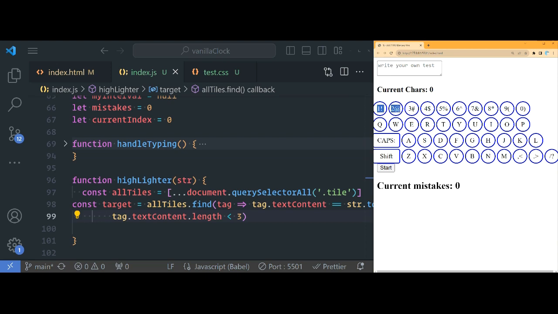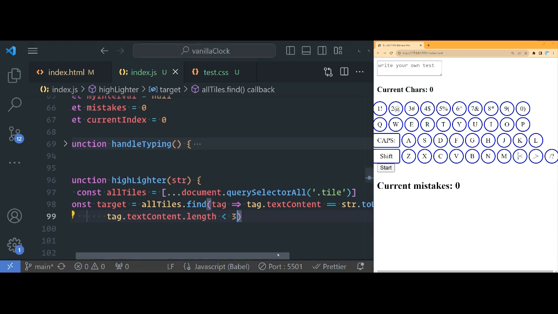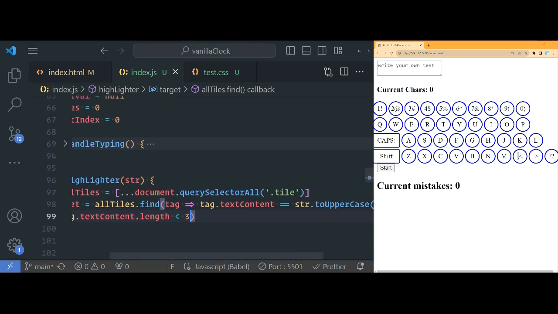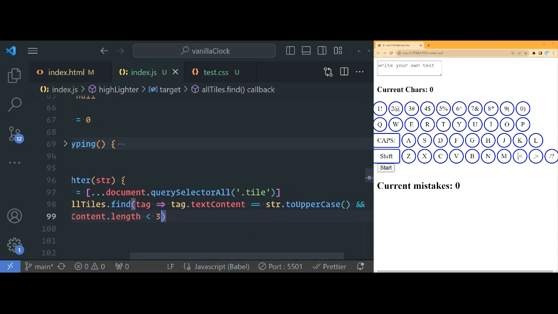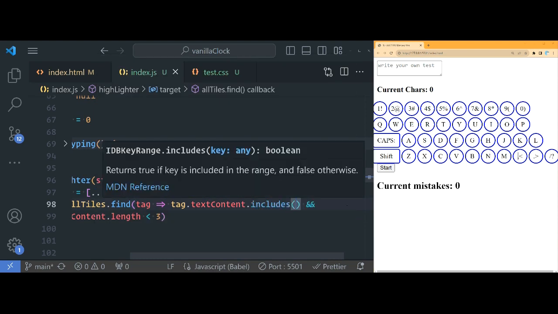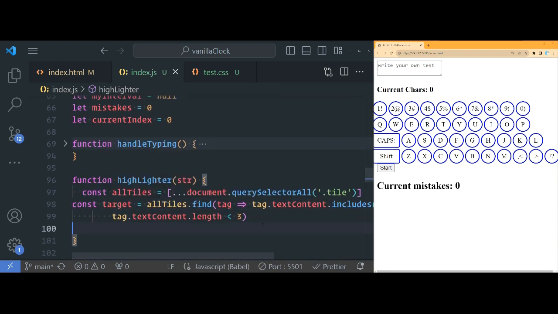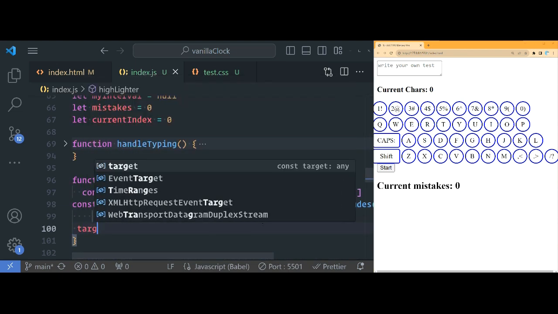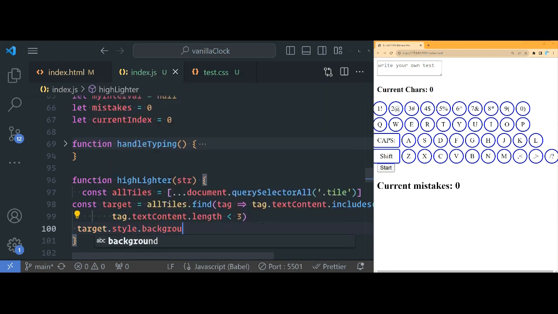But we do want these up here, which has text content length of 2, to be highlighted, and also these as well. And talking about that, we need to fix this right here. So instead of equal to string.toUpperCase, let's do .includes. So it will also work with ones where there's more than one string length. Okay. All right. And then down here, we can say target.style.background is equal to orange.